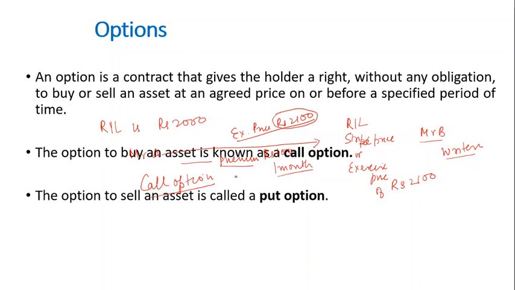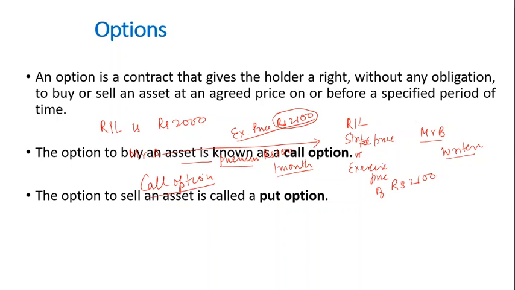Now how does it work? As I mentioned, if you have an option to buy an asset, it is called a call option. In the example which I just took, Mr. A has purchased a call option from Mr. B. That means he has a right to buy the Reliance share after 1 month at a price of rupees 2100. He could have also bought an option where he is buying a right to sell a particular asset at a particular exercise price, and that option is called a put option.